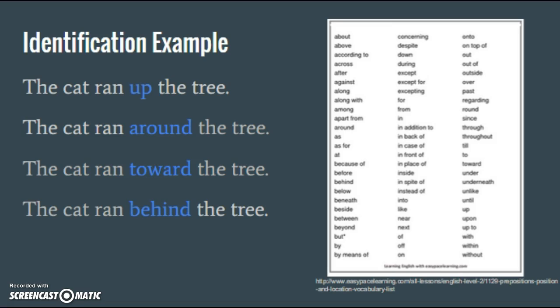Now that we know what prepositions are, we can use examples of various prepositions to relate a cat to a tree. The cat can be related to the tree in a number of different ways, as shown with the examples. The cat ran up the tree, the cat ran around the tree, the cat ran toward the tree, and the cat ran behind the tree. The prepositions are up, around, toward, and behind. Each preposition changes the meaning of the sentence, and the sentence could not function without each preposition.